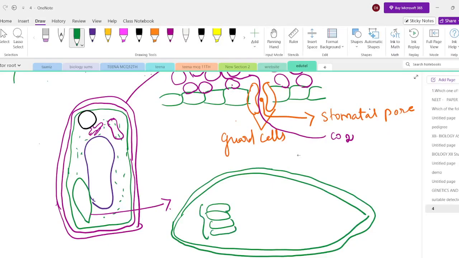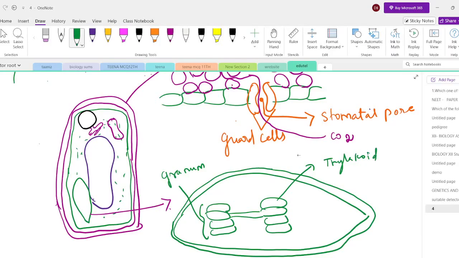collectively called a granum. So this is one single granum. Likewise, when more numbers of grana are present, in plural it is called what? Grana. So one single coin-like structure is called a thylakoid. A group of thylakoids is collectively called a granum. So if there is one, two, three, more numbers of grana present, then it is what? Grana, in plural.